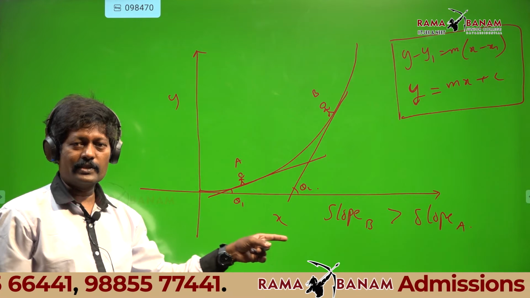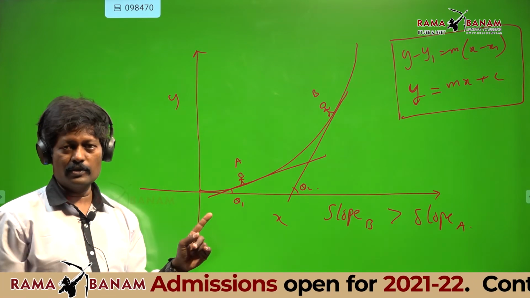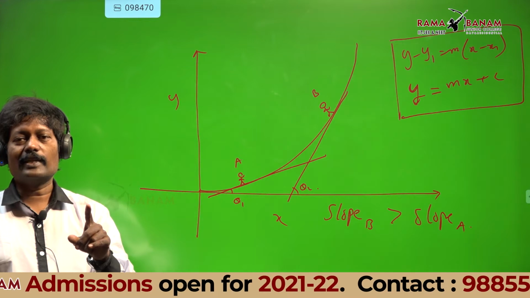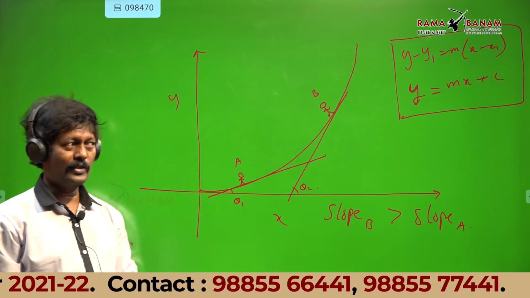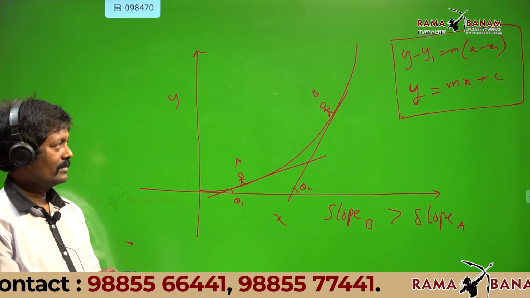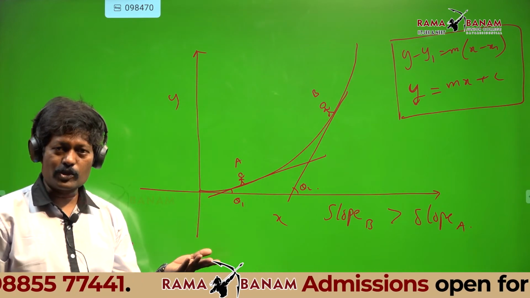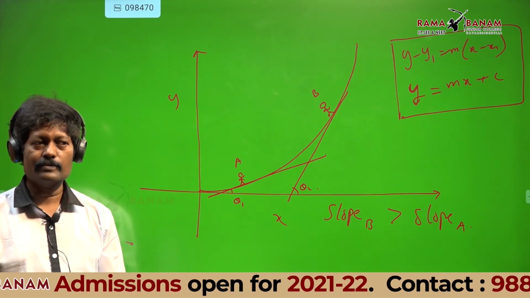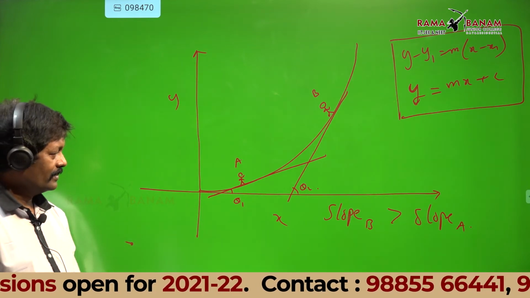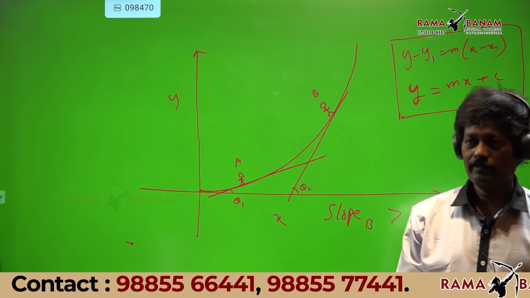It is making an angle theta 2 with the positive x direction. Theta 2 is more than theta 1. Very good. That means tan theta 2 is more than tan theta 1. You agree? Yes, sir. Tan theta is nothing but slope. That means slope at B is more than slope at A. Write down that. Draw the diagram along with the tangents.